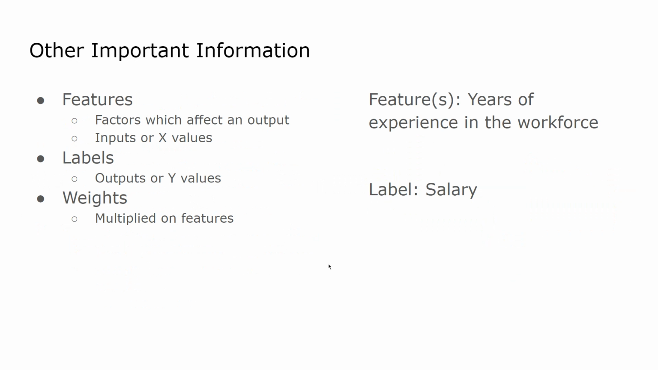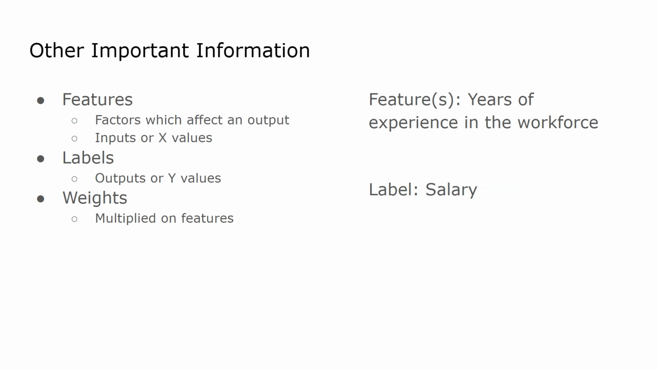Now, I'm going to be going over some other important information. Now, in machine learning, we have something called features, which are factors which affect an output. These are our inputs or x values. Then we have our outputs or y values, which are known as labels. We also have weights, which are multiplied on our x values or features.